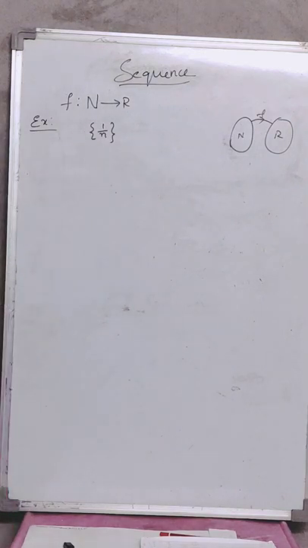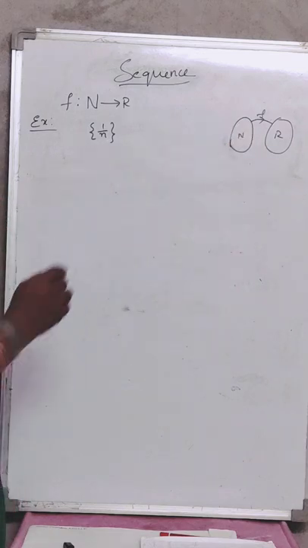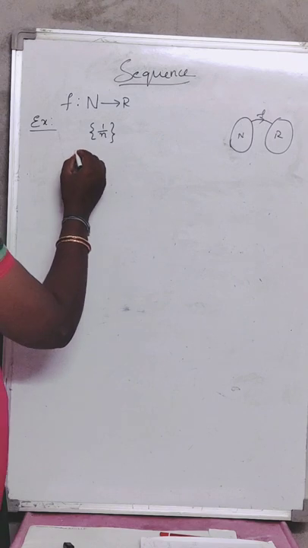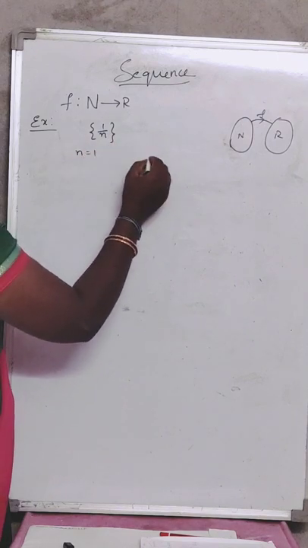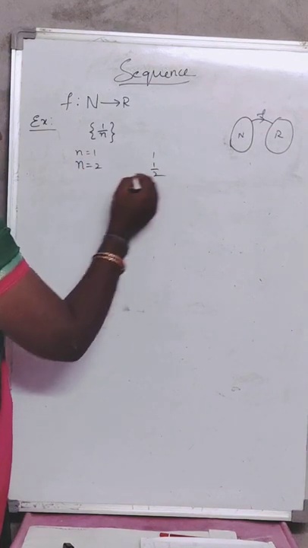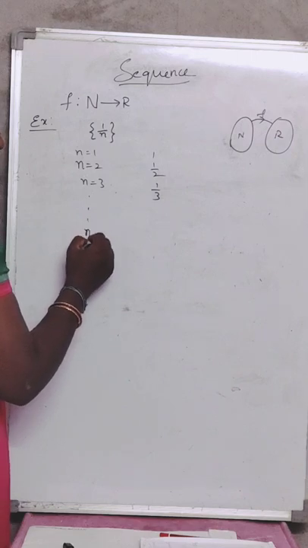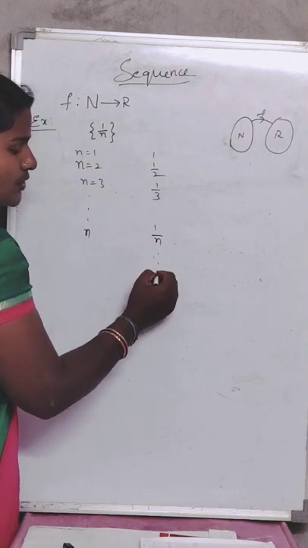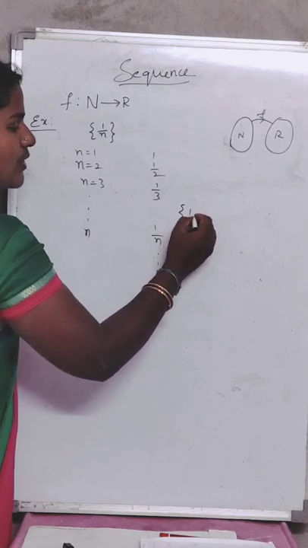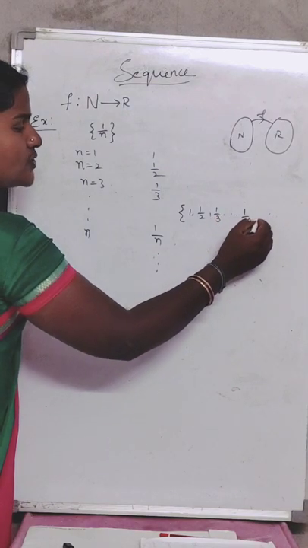So what do I have to do? I have to take the natural numbers and I will get real numbers. Natural numbers start from 1, 2, 3, and so on. Everybody knows that. Substitute n equal to 1, you get 1. If you substitute n equal to 2, you get 1 by 2. For n equal to 3, you get 1 by 3, and so on; for n you get 1 by n. So this is a sequence: 1, 1 by 2, 1 by 3, and so on, 1 by n.